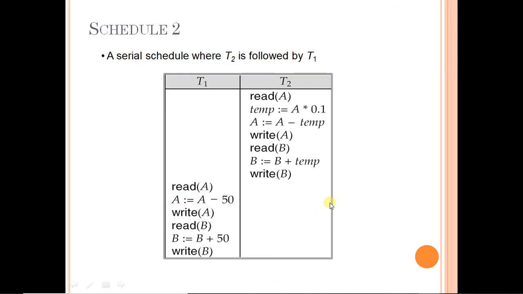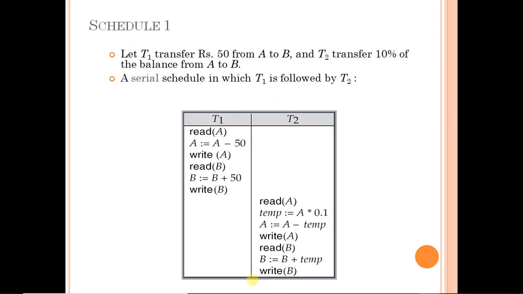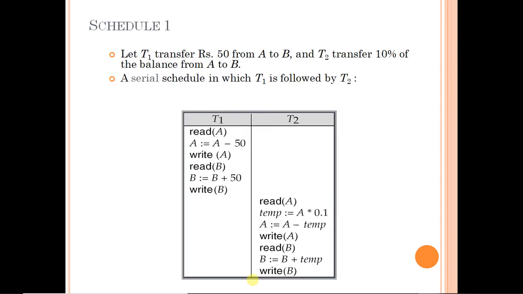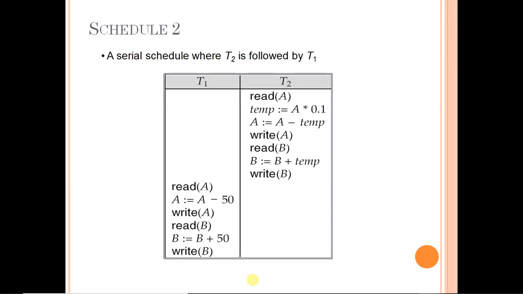Similarly, on the next page you try to do this. Again, take A as 1000, B as 500. You try to execute this first. Note the value of A and B. Then you try to execute this. Note the value of A and B. And then again, you try to take the sum of A and B. Finally, it will again come to 1500 only. Okay. So it means whether you execute it like this or like this, in both cases the answer will come 1500 only.